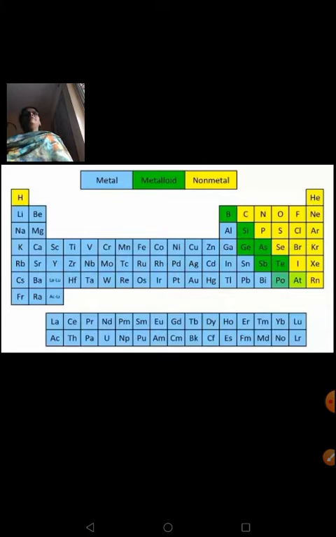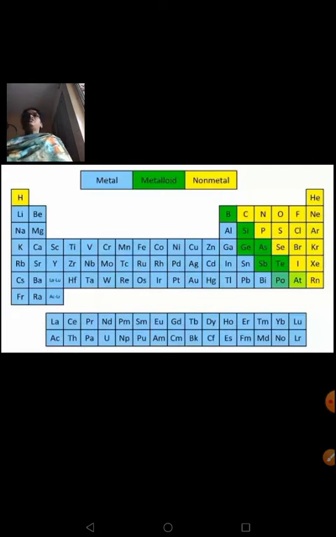So elements are nothing but those substances which are made up of only one kind of atoms. So we classify gold, silver, copper and all as metals because they are made up of only one kind of atom of that particular element, whatever we are talking about. If it is a copper wire, all the atoms present in that piece of wire of copper are all made up of copper atoms.